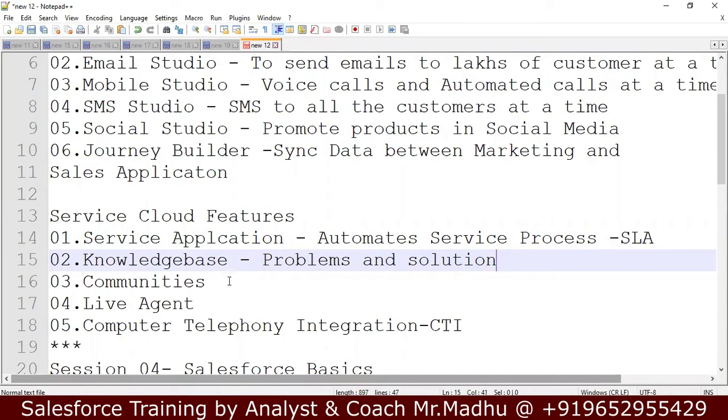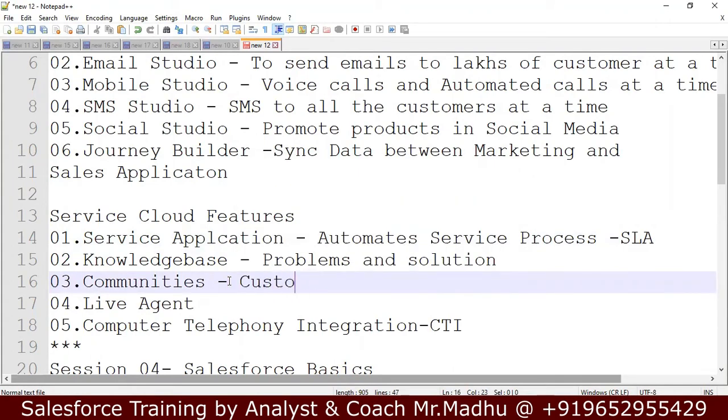The community is the platform where customers can interact with each other. They can post their problems, other customers will answer the question or problem posted by them, and they interact with each other and get solutions.